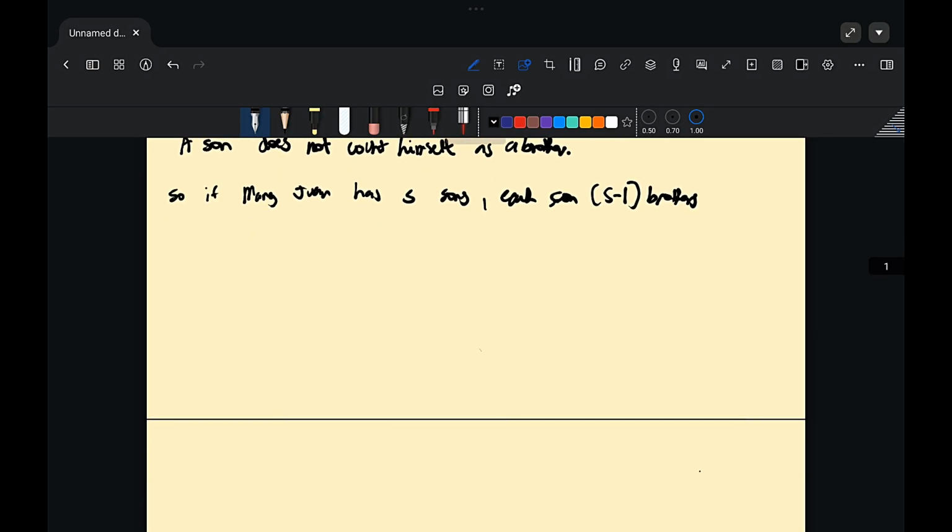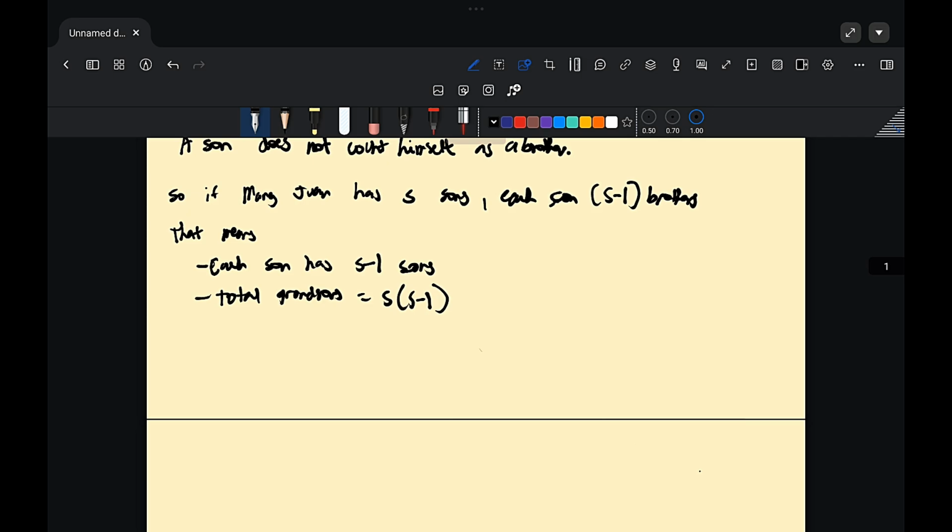Then that means that each son has S minus 1 sons, and for the total grandsons we have S times S minus 1.